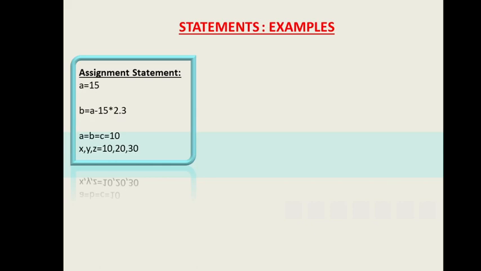Next one is a = b = c = 10. This is a speciality of Python. These last two examples are specialities of Python. If I want to initialize many variables to the same value, I can do it like this. After this statement, a, b and c all will have the value 10. This is a very important feature of Python. Otherwise I would have to write a = 10, b = 10, c = 10. So this can be combined in one statement.